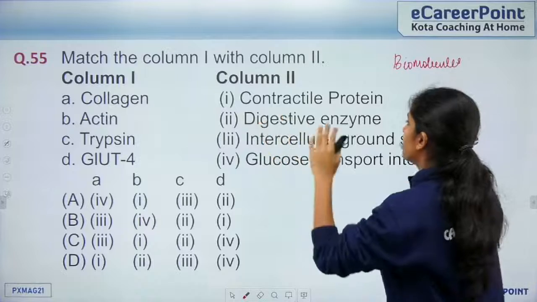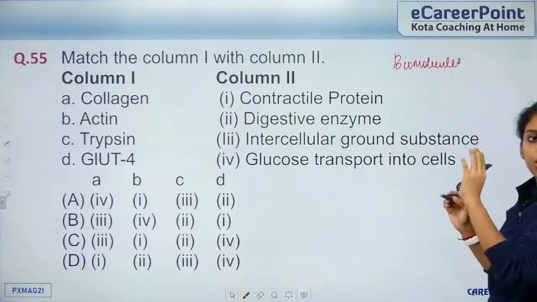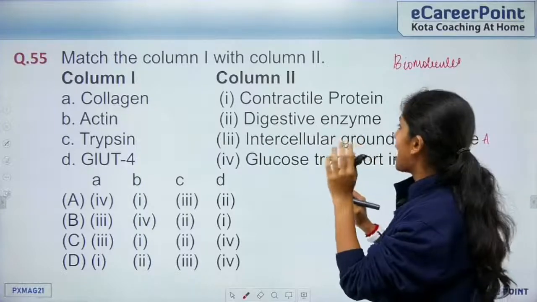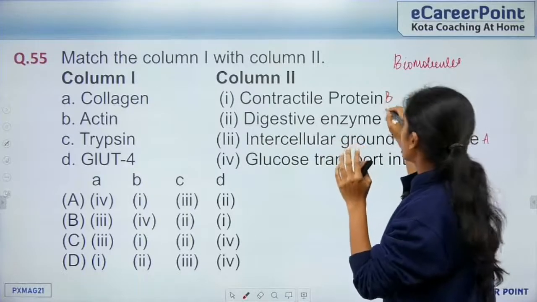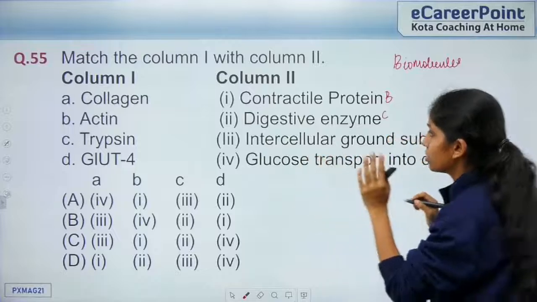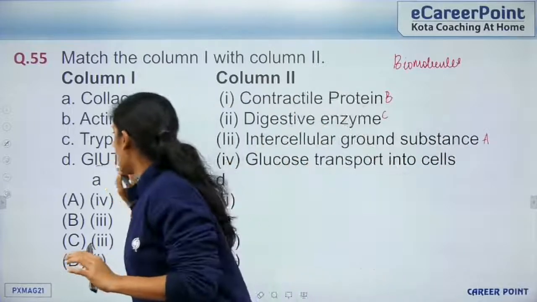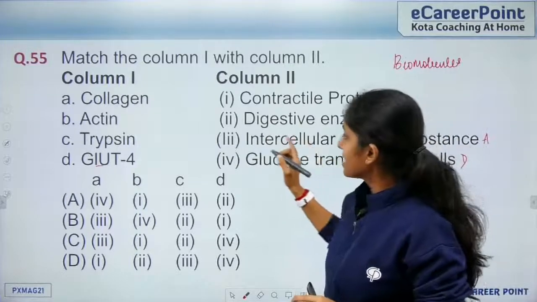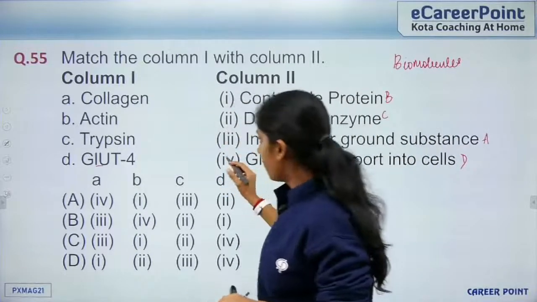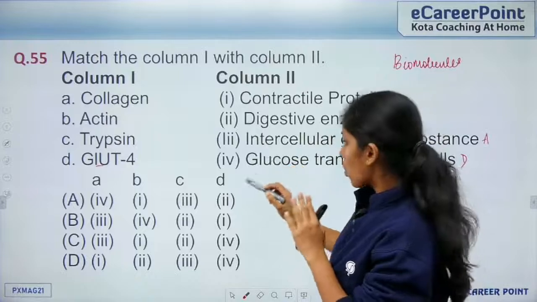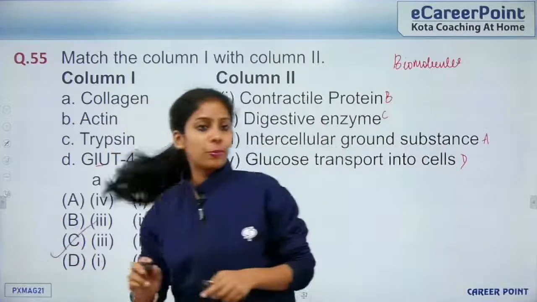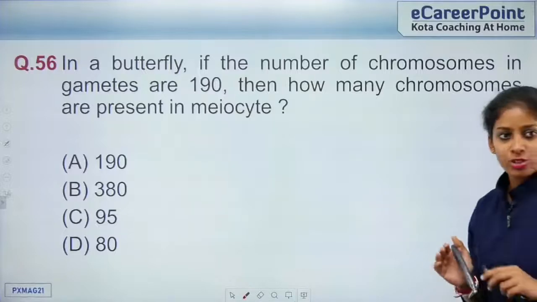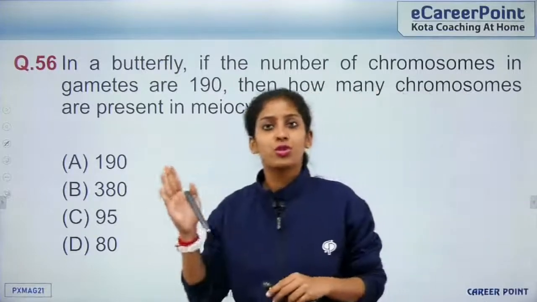Collagen is an intercellular ground substance which comes in your connective tissue. So this is A. Then actin is a contractile protein. Trypsin is a digestive enzyme. This is GLUT4, not GIUT, that is glucose transporter. So A is 3, sorry, this is 3. Okay, and B is 1. So this is the right option. I guess the match is very easy. We are done with 5 questions. This should be the speed at which you should be solving the questions.